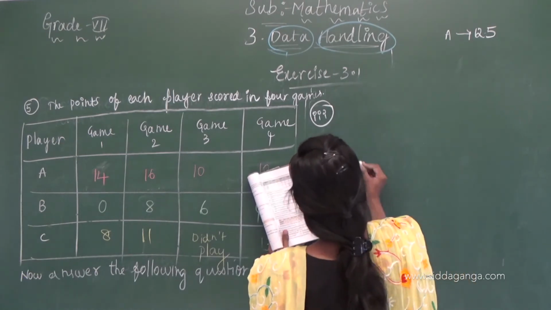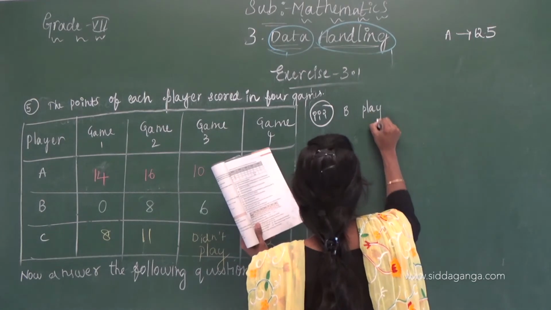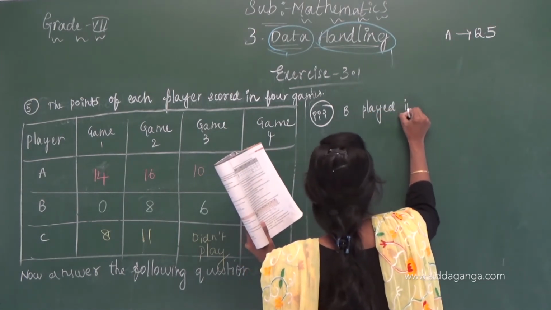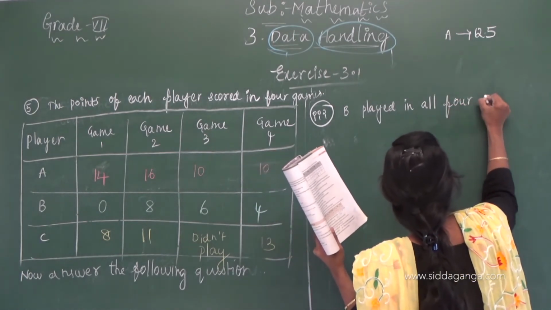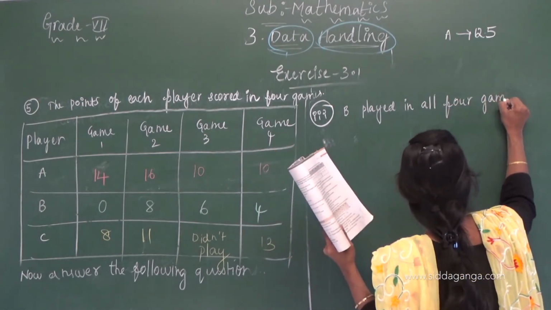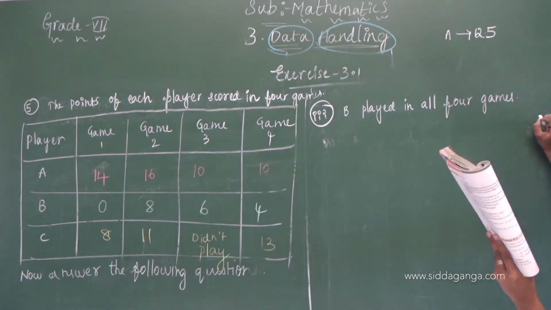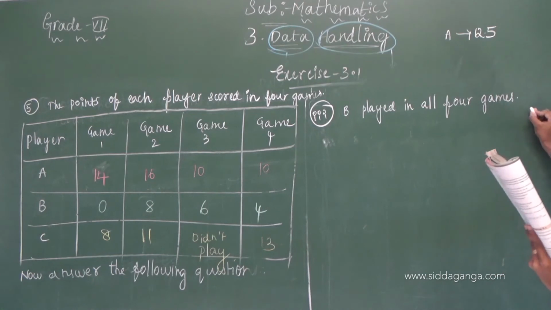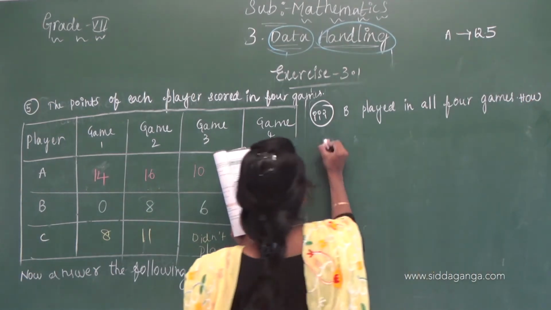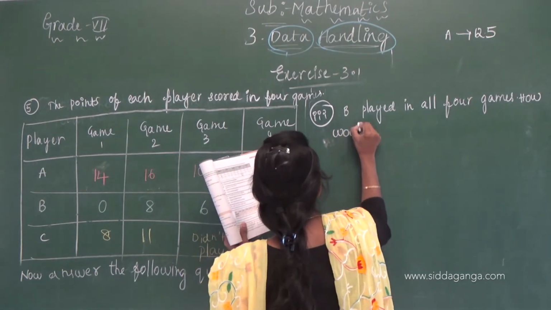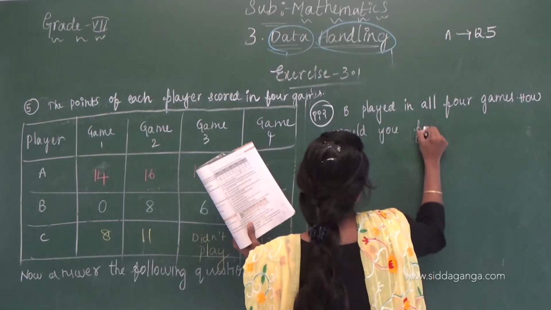Player B played in all 4 games. How would you find the mean?